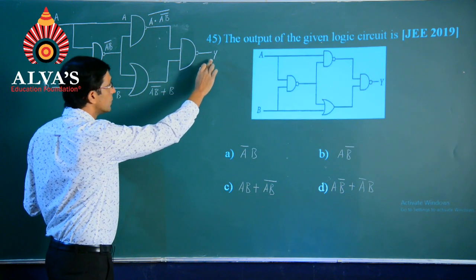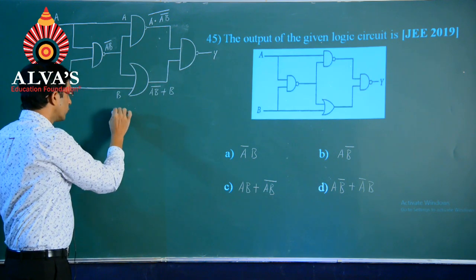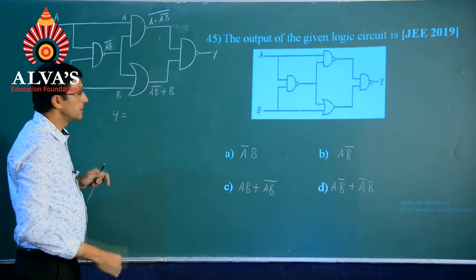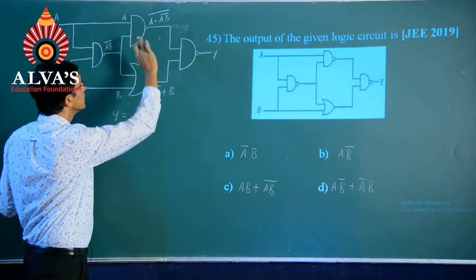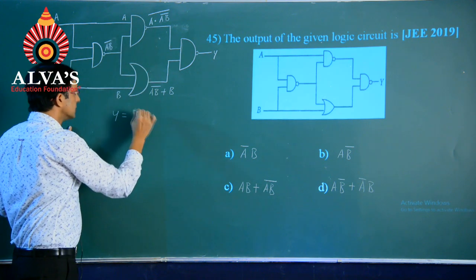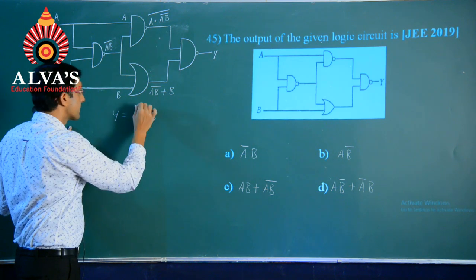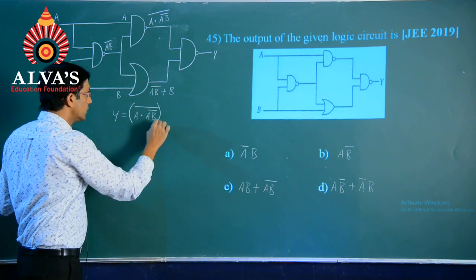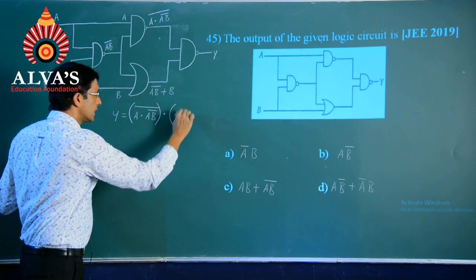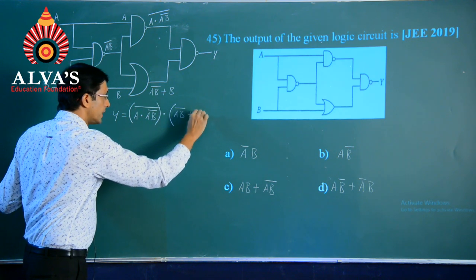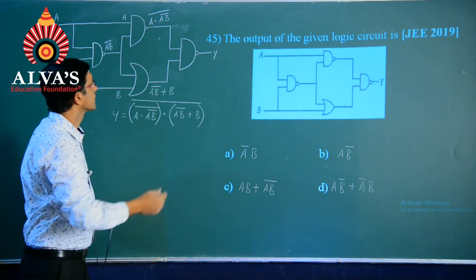And lastly, when it comes onto this, how do we calculate the final output? Let us have a look. Y is now equal to first into second the whole bar, that is A into AB bar whole bar, first input into the second input given as AB bar plus B the whole complement, or whole bar.